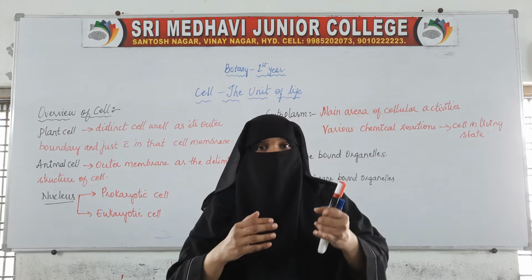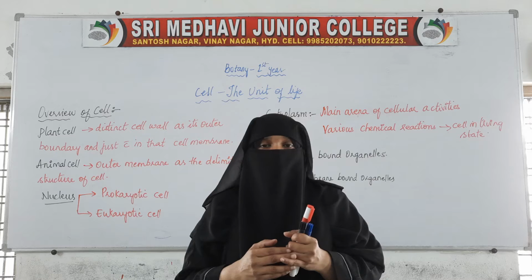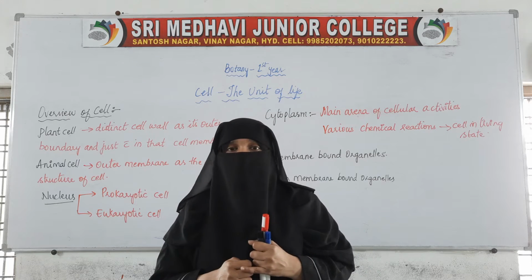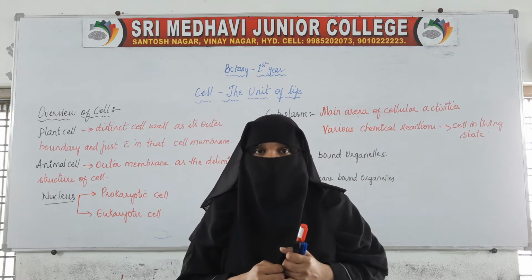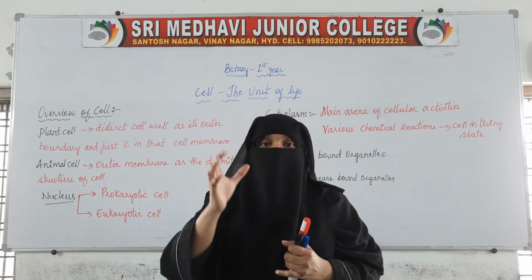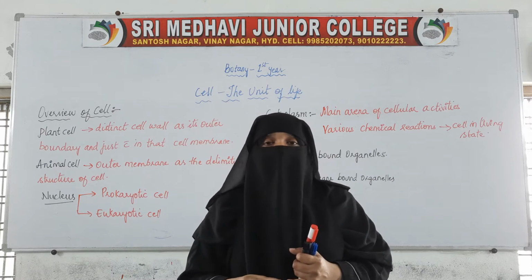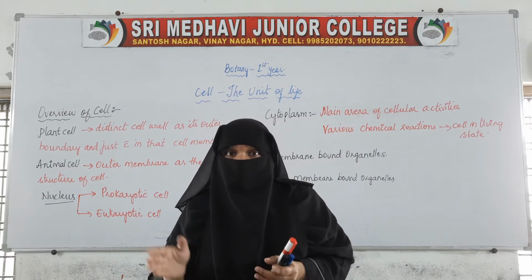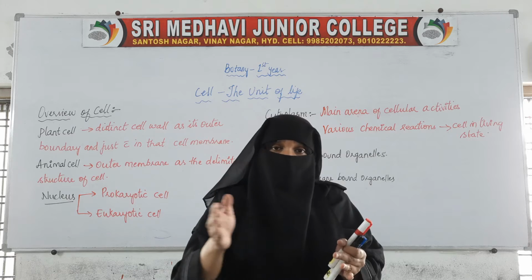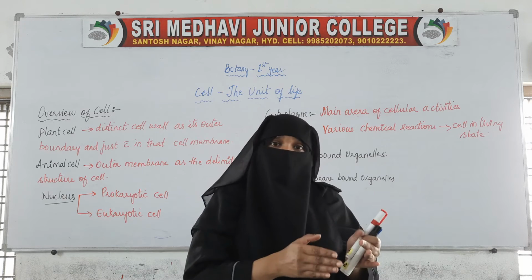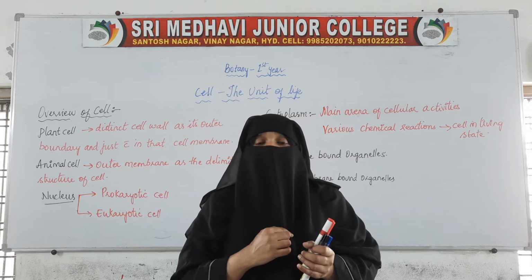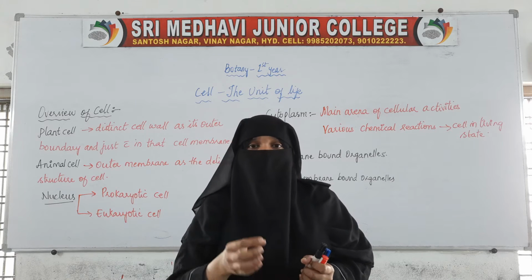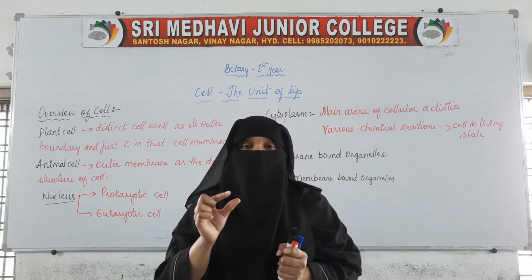Many cells will combine and form the tissues. The tissues combine and form the organs. Organs combine and form organ systems, and all the organ systems together combine and form an individual or an organism. So basically, how are the organ systems, organs, tissues and all formed? It is nothing but because of the cell. Cells are only combining.